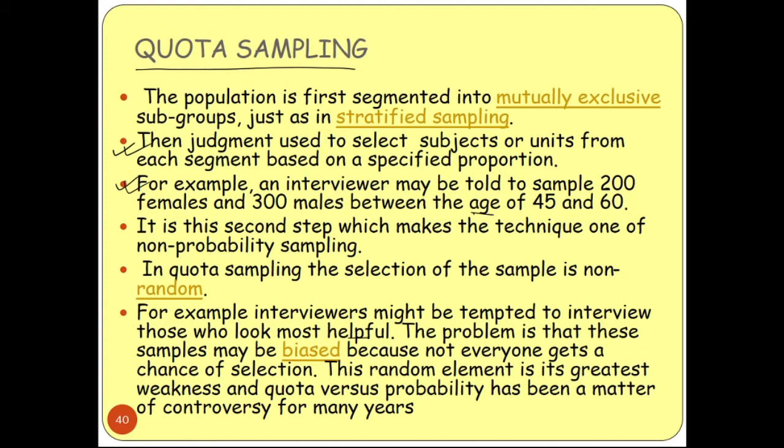That means you are selecting some people from the whole, and you are not getting the whole information, the whole population. You are selecting something. So sometimes this type of sampling cannot be proper. Okay, so this is quota sampling.